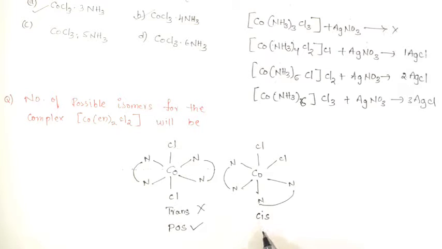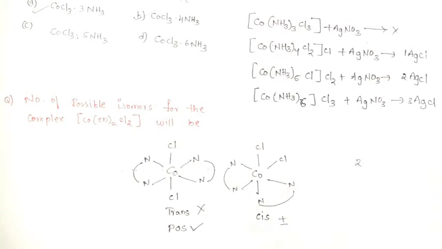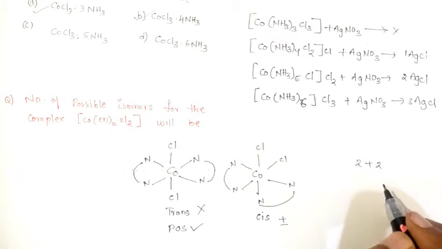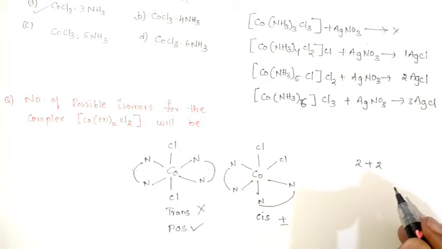Here cis compound, they do not have plane of symmetry, so they are optically active. We will have plus and minus isomers. So totally how many we have? Cis and trans 2 geometrically, and we have 2 optical isomers. So you think that the answer would be 4, but it is not the case.